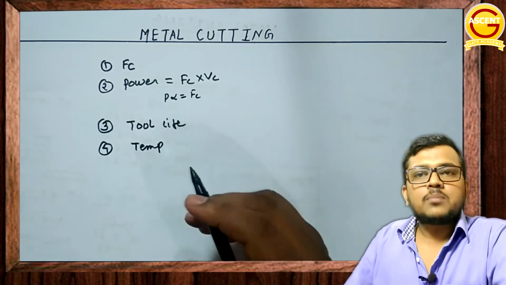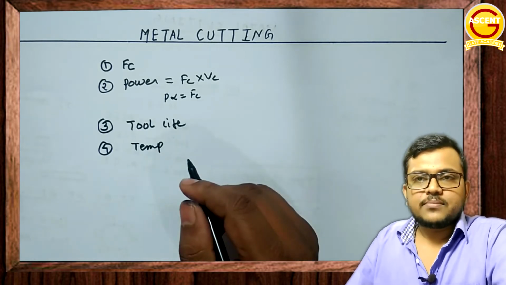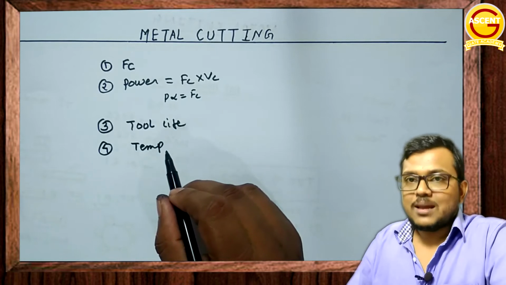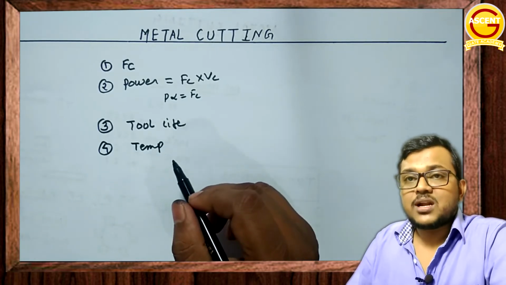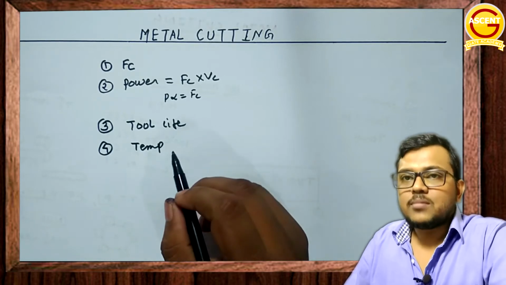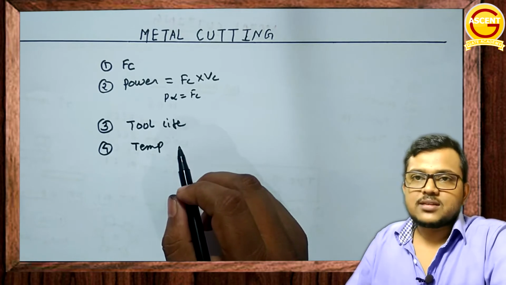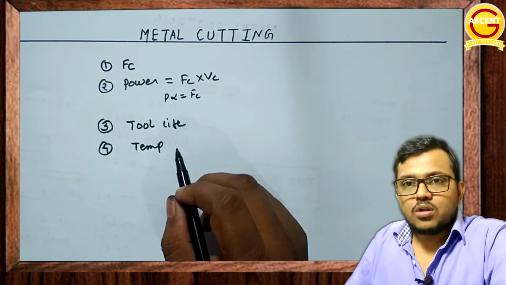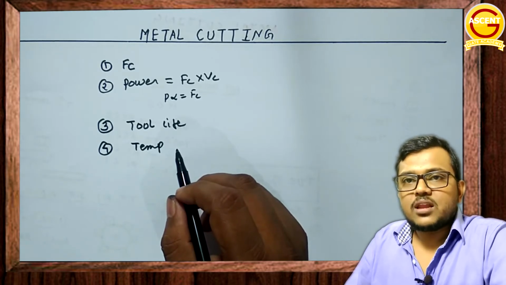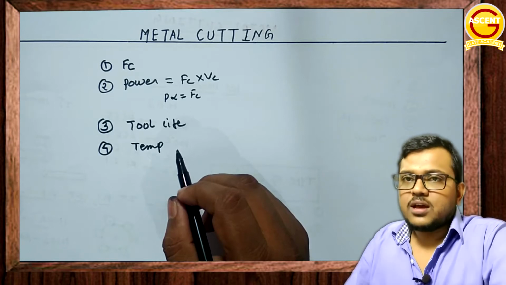उस मेटल कटिंग के प्रोसेस पे क्या टेम्परेचर प्रोड्यूस होता है, हम ये कैलकुलेट कर सकते हैं. And what is the advantage of doing that? If you know the temperature that is induced during the metal cutting, you can select a proper cutting tool material. आपका जो cutting tool का material होगा वो आप select कर सकते हैं. And it is always suggested the hot hardness temperature of the cutting tool material should be greater than the temperature induced in the metal cutting.